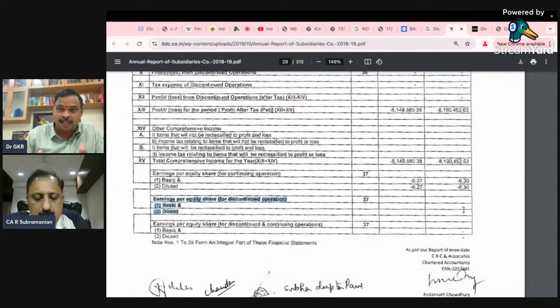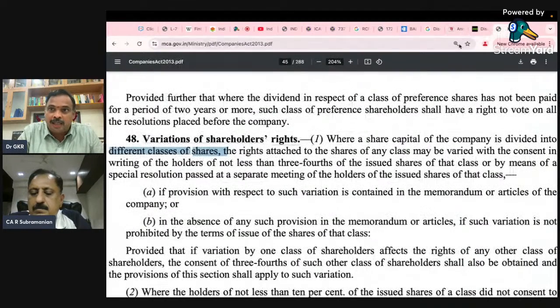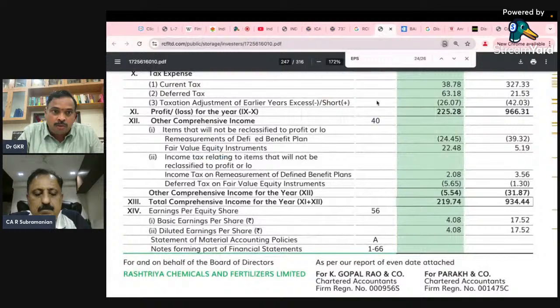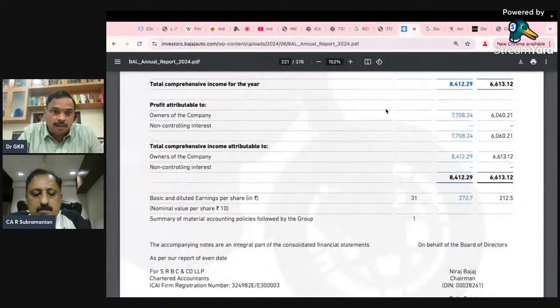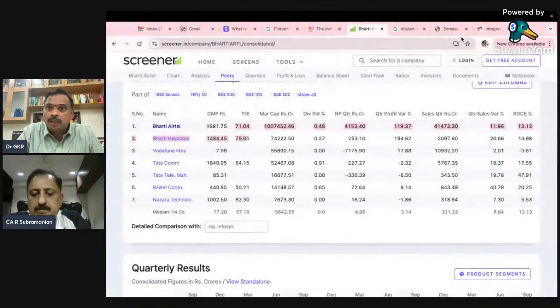Actually, there is no income, so if the numerator is 0, you will have 0 only. But please look at continuing operations. You need to give this disclosure separately. Here the basic and diluted are both the same. Now I will take you to the diluted part, which is quite critical, and I will take you to Zomato. I think Zomato is here.